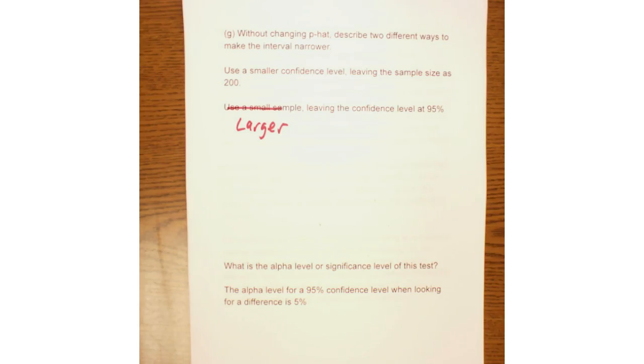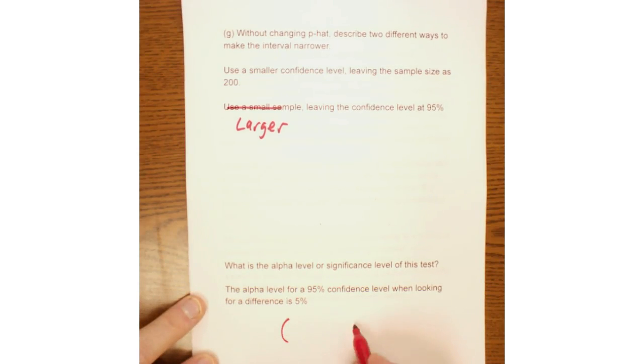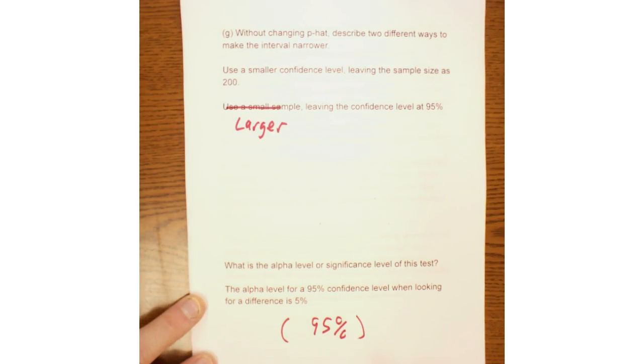And something we'll work on in the next chapter, what's the alpha level? When we're doing a hypothesis test with a confidence interval, there's got to be an alpha level, and since this is a two-tailed test and my interval has 95% confidence, that means there is 5% total outside the interval, and I'm going to use all 5% of that since it's a two-tailed test, so my alpha level would be 5%.